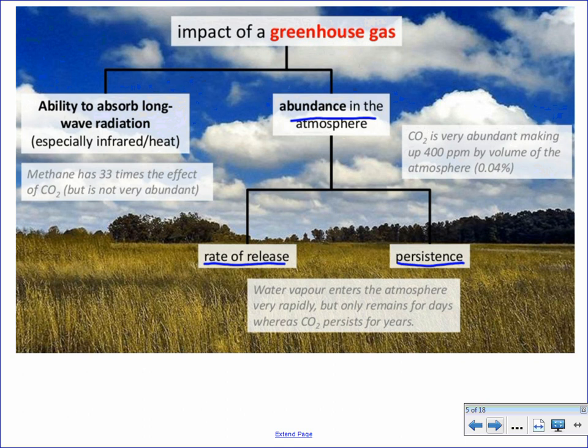The other impact of a greenhouse gas is the ability to absorb long-wave radiation, especially that infrared radiation that's released by the lithosphere. So CO2 and water are very good at doing that. But there are other gases that are a lot more potent. For example, methane has 33 times the effect of CO2, but is not very abundant.